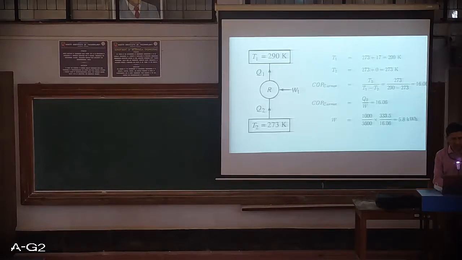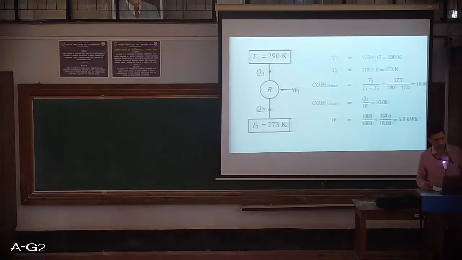Now this of course is R, that is the refrigerator, which requires a work input of W1, and Q2 quantity of heat is extracted and sent to T1, that is 290 Kelvin. This 290 Kelvin is nothing but 17 degrees centigrade, so 273 plus 17 is 290. And T2 of course is the temperature of the thing from where the heat is getting extracted, that is from water, and that itself is 273 Kelvin.